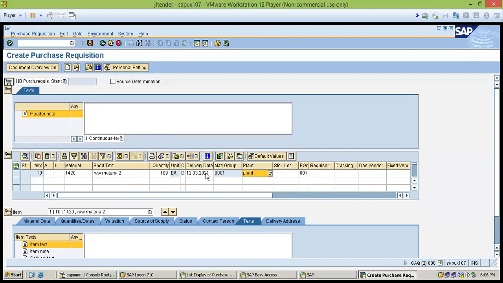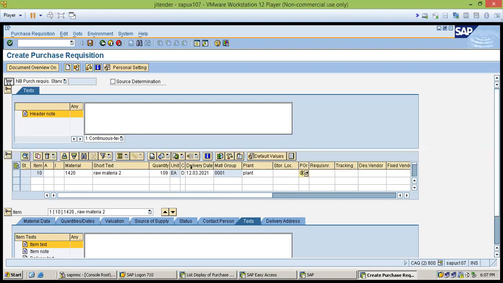After writing the material, quantity, and plant location, you press enter. Then all of this comes automatically from the material master. Like you can see the purchase group. It is the buyer who is going to procure this material.